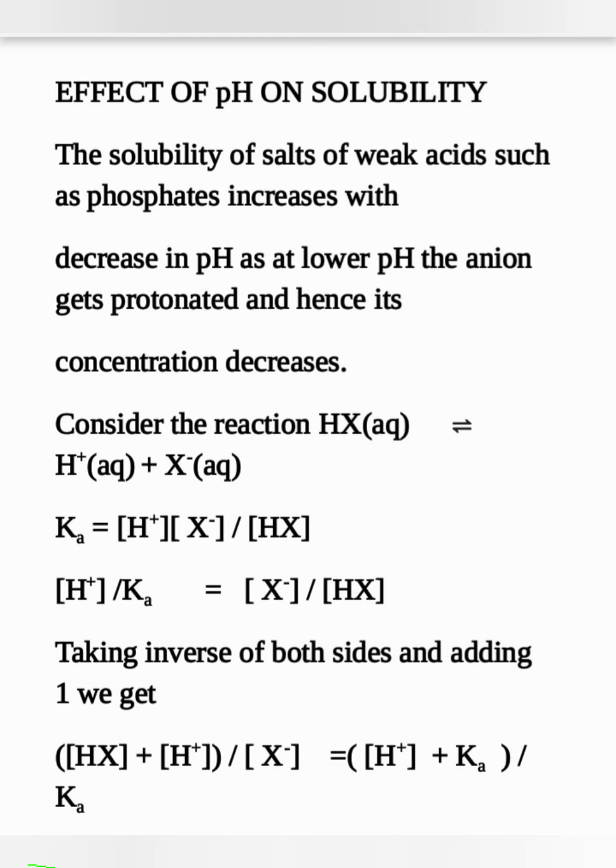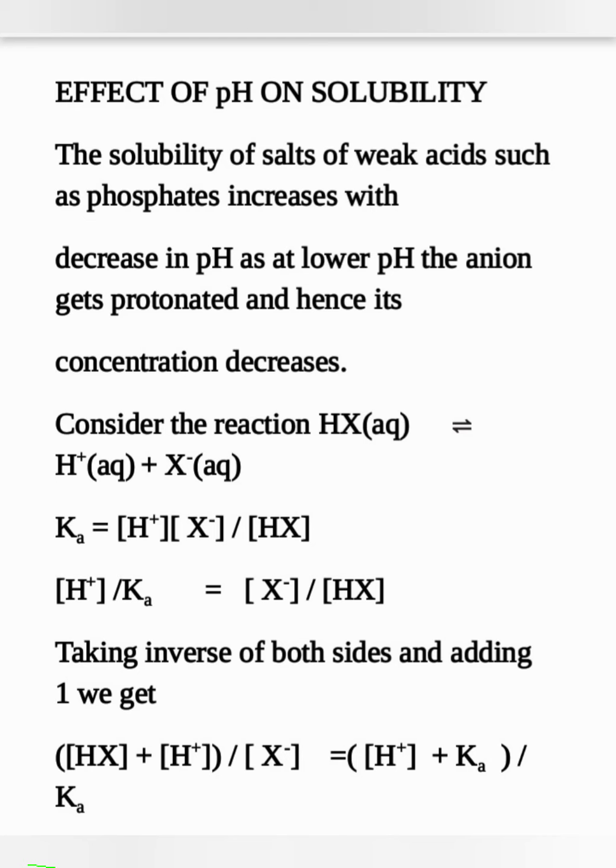HX reversibly gives H+ and X− ion. The dissociation constant Ka can be written down. I have just rearranged the equation so that Ka divided by H+ equals X− divided by HX. On inverting both sides and adding 1, and further solving, we can say that as the pH decreases, F also decreases.